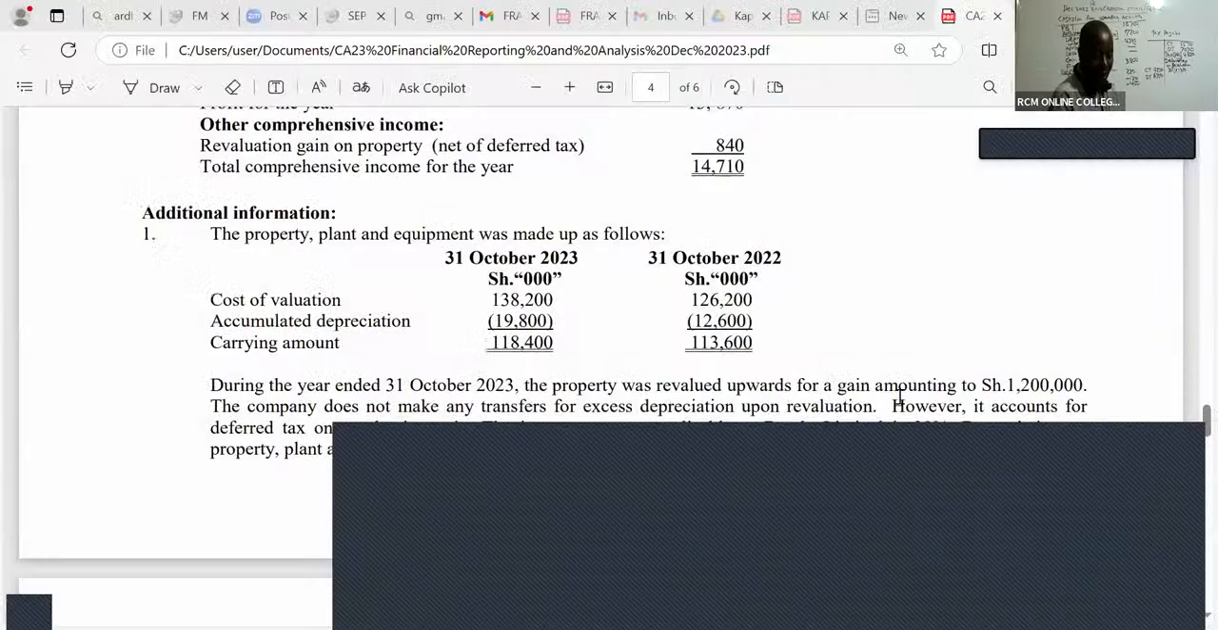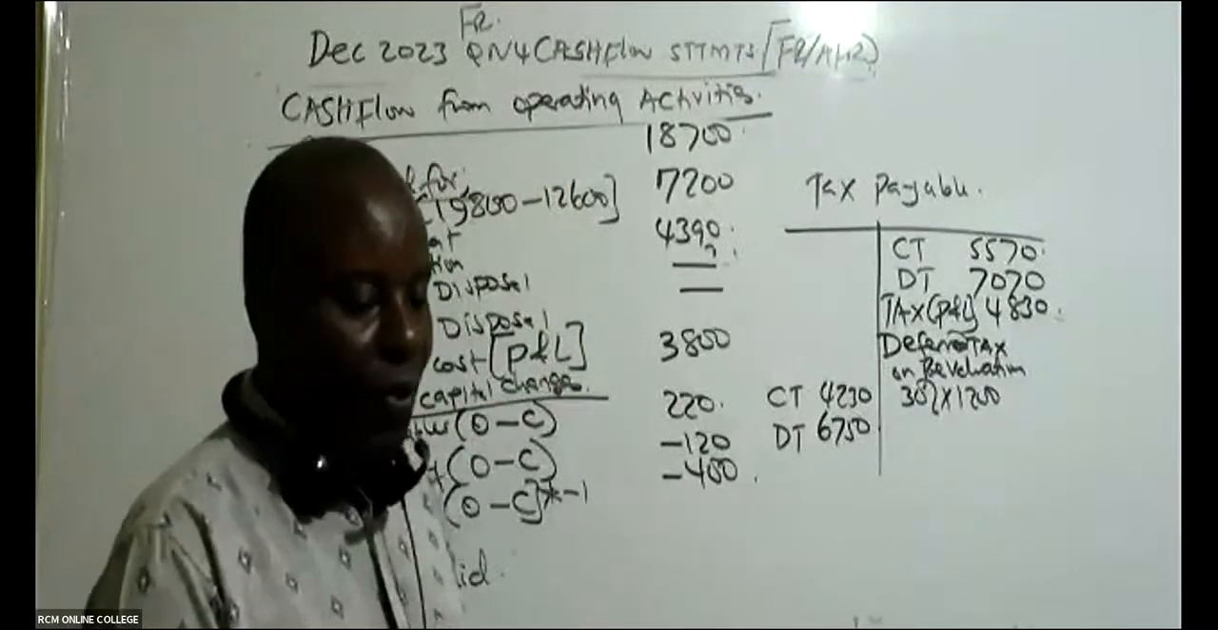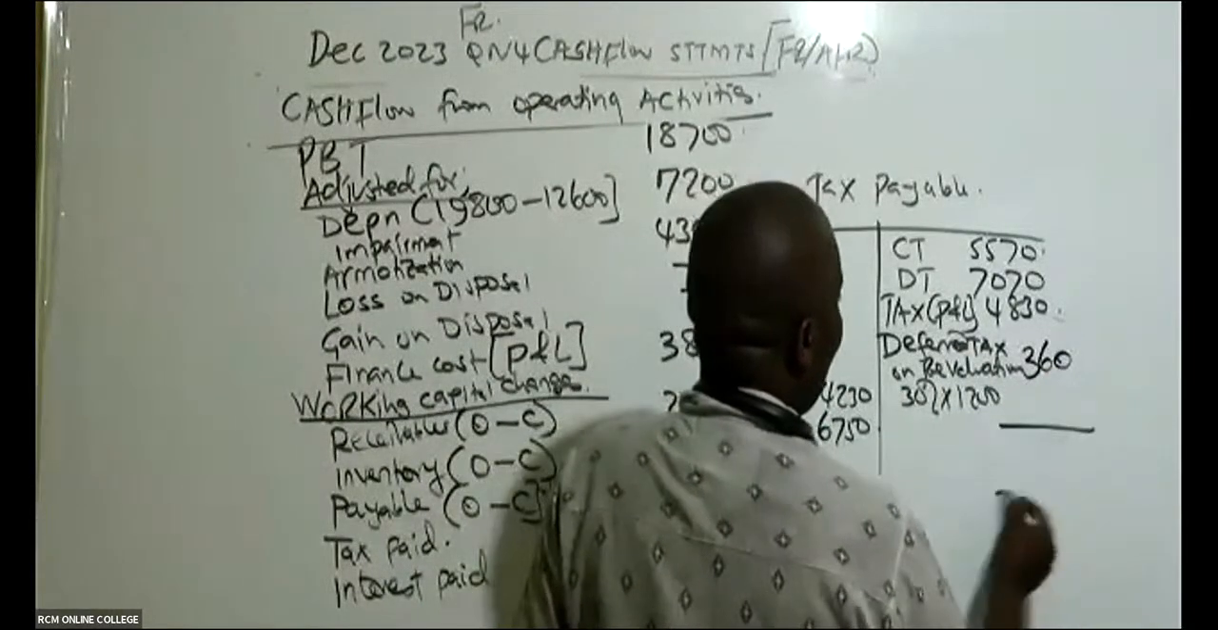You can see in this case there is a revaluation of 1,200, and the rate of tax is 30%. So kindly give me this figure: 360. So this is 360, and that is it.